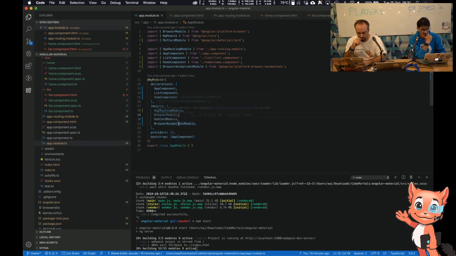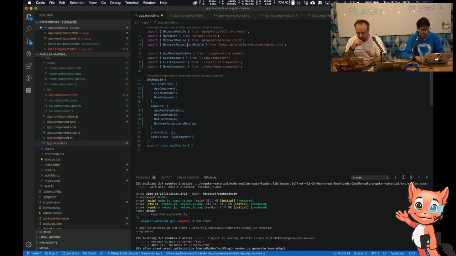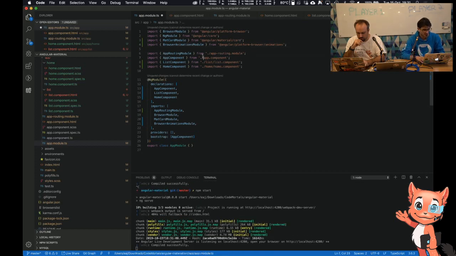It added the browser animations module. We've got Mac card. Looking good so far. Let me just shuffle this up so all mine are together, and then all the Angular ones are together as well.